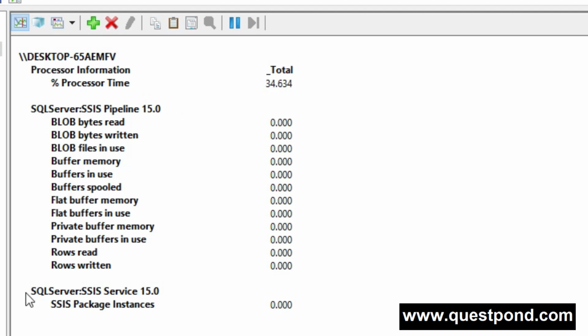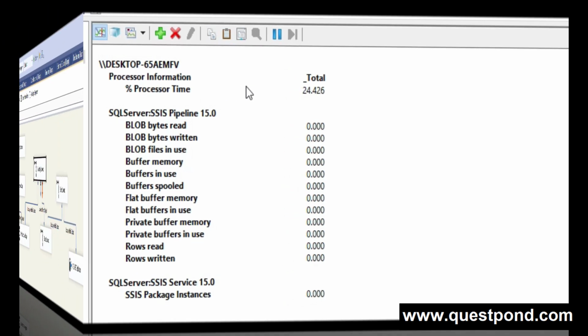So hey guys, this is all about this question. I hope you understand this question, but try to elaborate. That is the 6 group performance counters, that is package execution, blob, buffer, private buffer, flat buffer, row performance counter. That is more than enough. If you want to elaborate one or two, it's more than enough. Okay. So now let's move on to the next question.